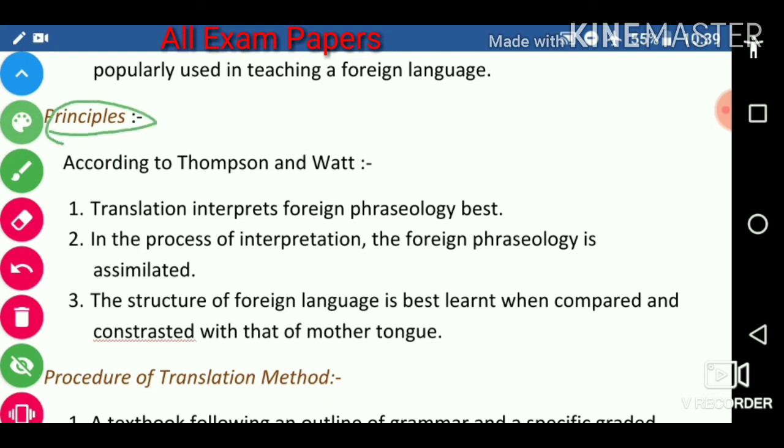Principles of translation method according to Thompson and Wyatt. The first is that translation interprets foreign phraseology best. Next, in the process of interpretation, the foreign phraseology is assimilated. Next, the structure of the foreign language is best learned when compared and contrasted with that of the mother tongue.